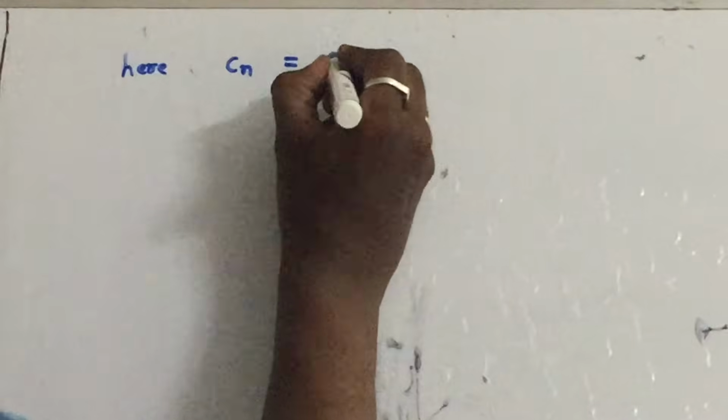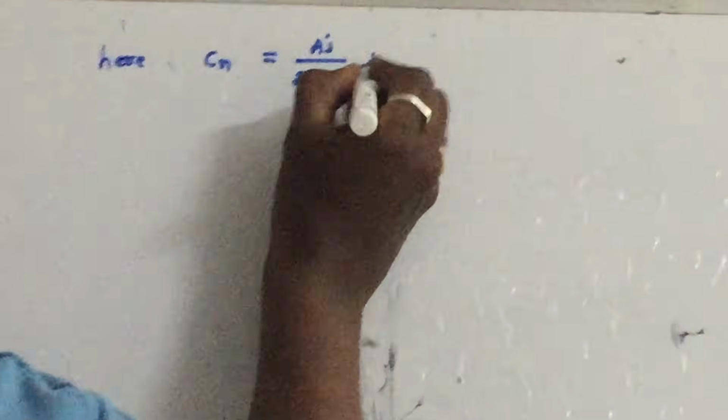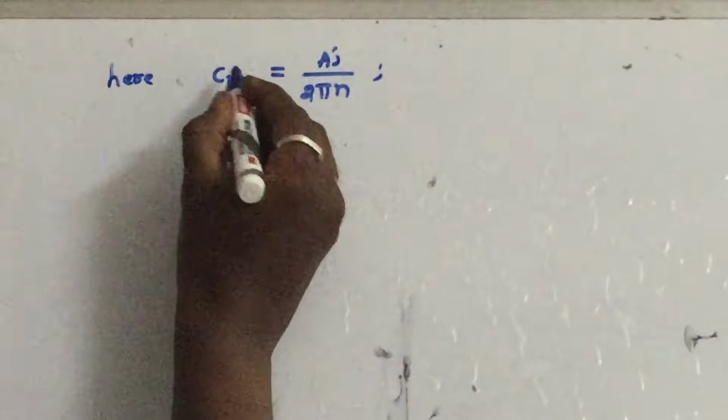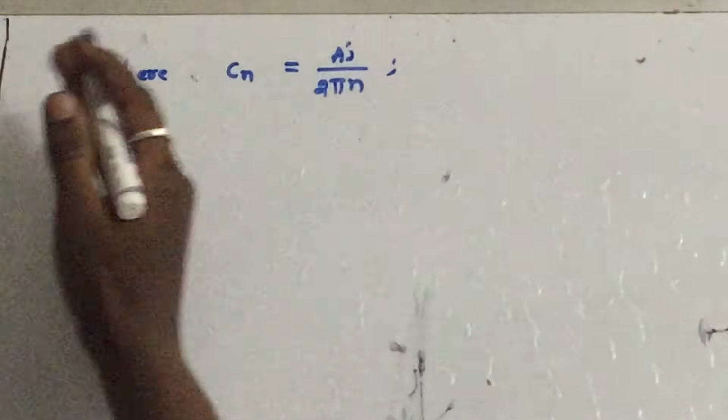So the exponential Fourier series coefficients we got are Cn equal to A j by 2 pi n. Remember that for every problem you have to check. If you substitute n equal to 0 here, the C0 coefficient will become infinity.